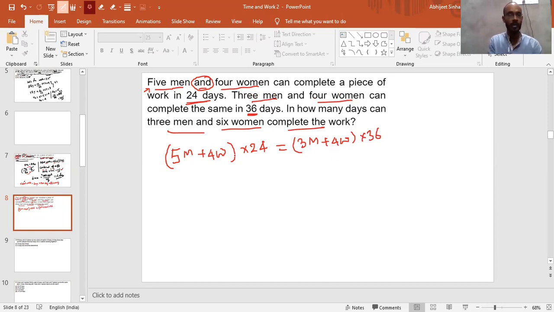So this is the time into per day efficiency according to the second group. We will get the total work. According to the first group, this is the per day efficiency into the time. So again, the total work. Now both the total work will be same because they are doing the same work. Now cancel it out and find out the ratio between M and W. So this is 3 times and this is 2 times.